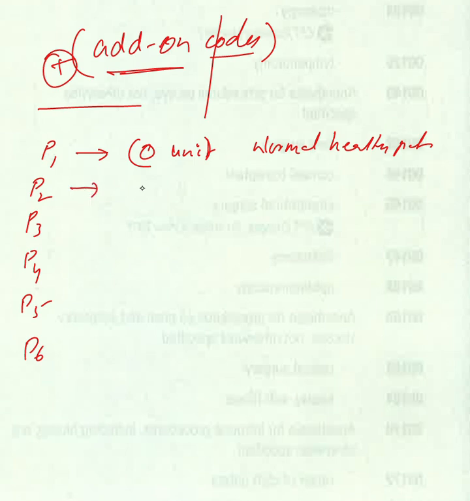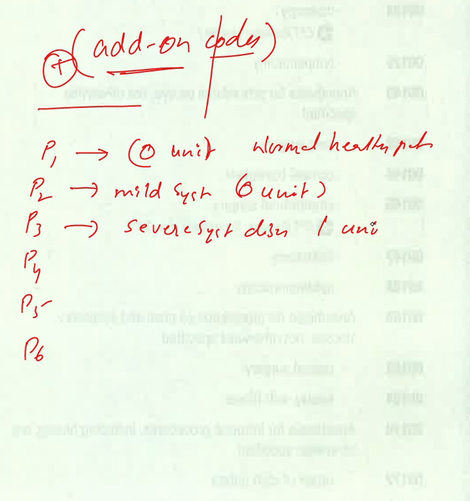And P2 is mild systemic disease, right? Mild systemic disease. For this also the base unit is 0 units. Okay, and P3 is severe systemic disease. Okay, severe systemic disease, and the base unit for this P3 modifier is 1 unit.